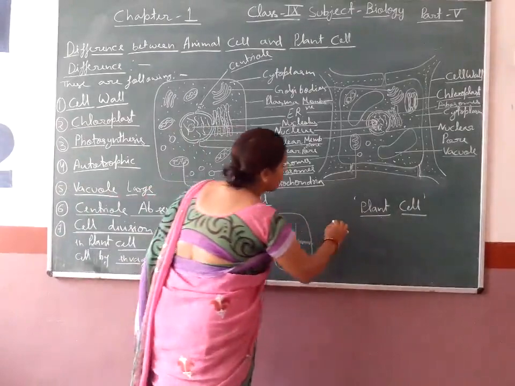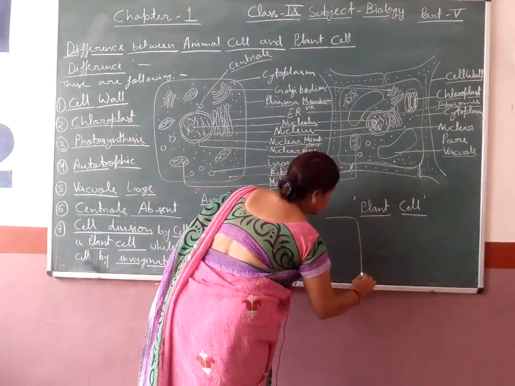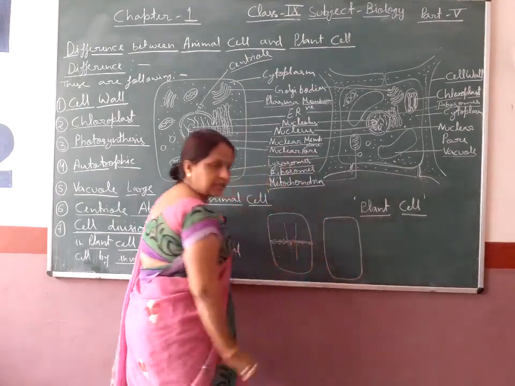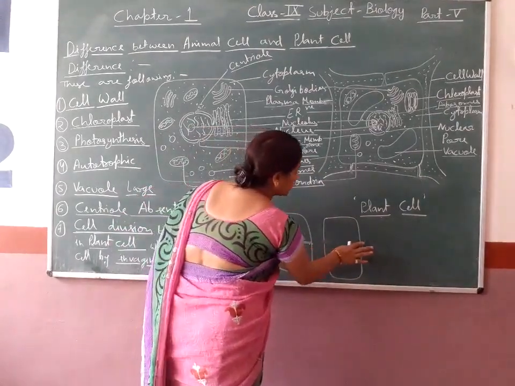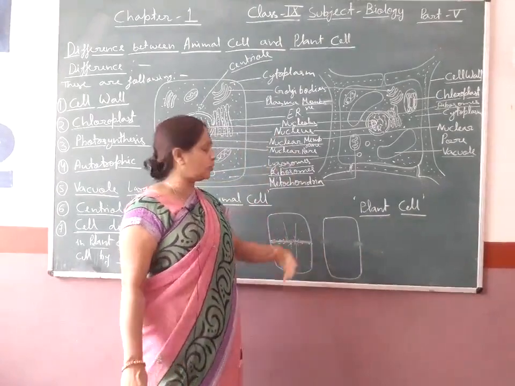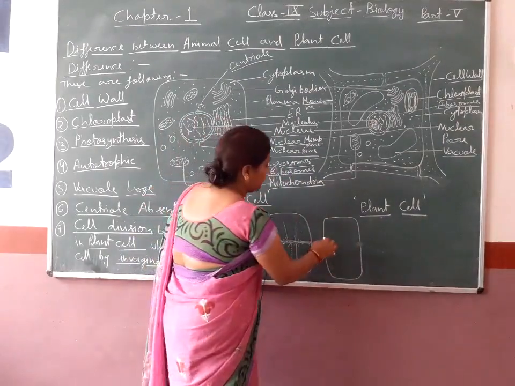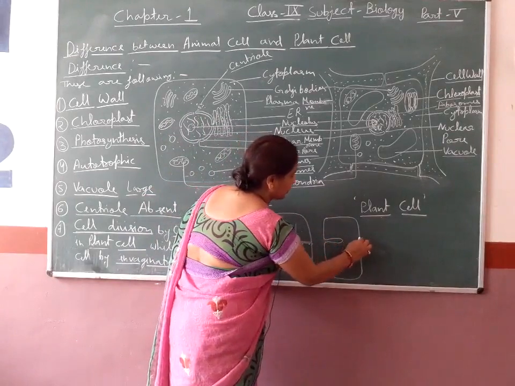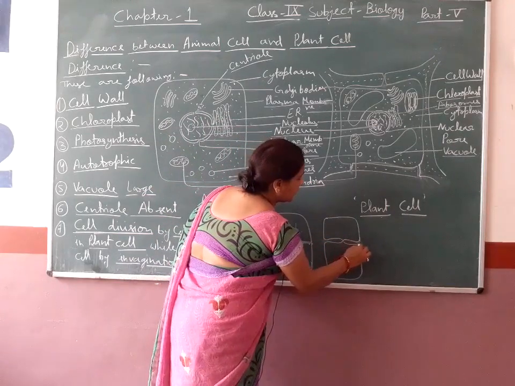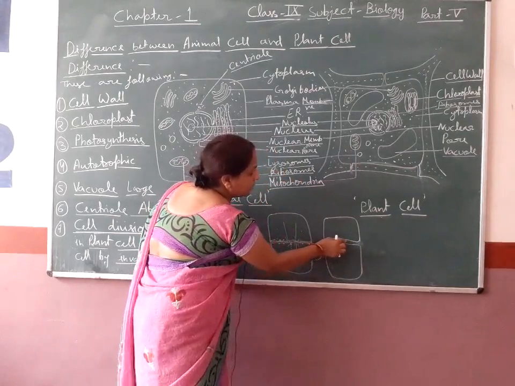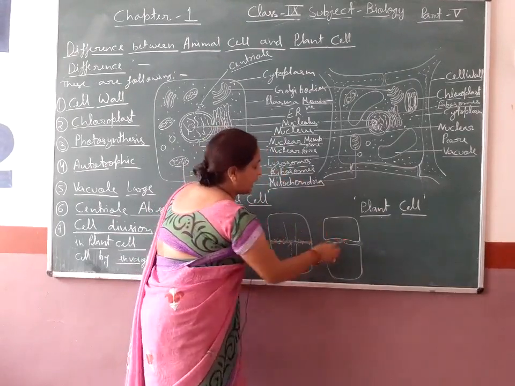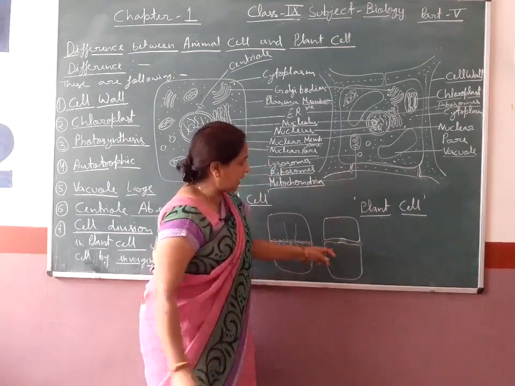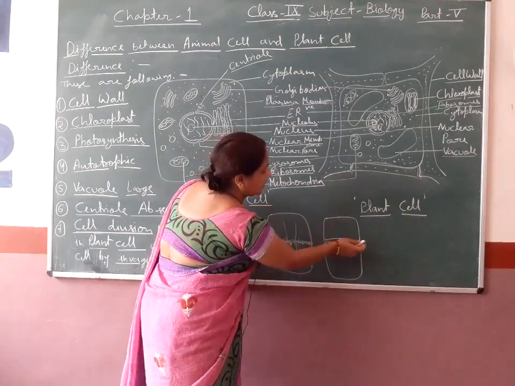While in the case of animal cell, invagination is found. When it reaches the time to divide, then invagination is found. It forms a finger-like projection inside, and then this membrane is dissolved and they meet each other, and then two cells are divided.